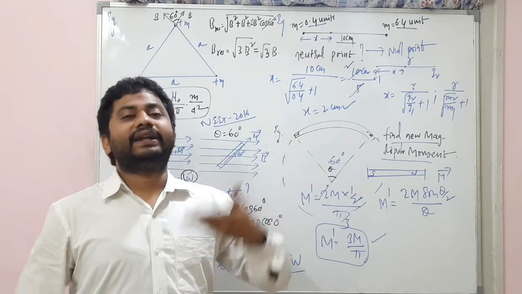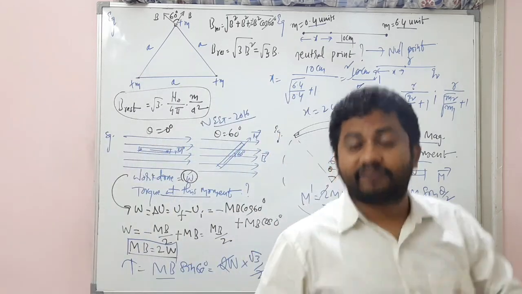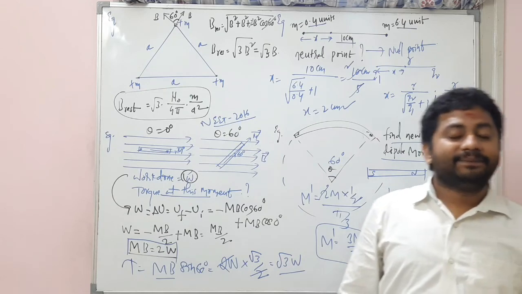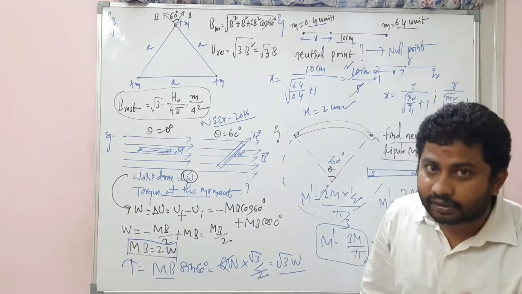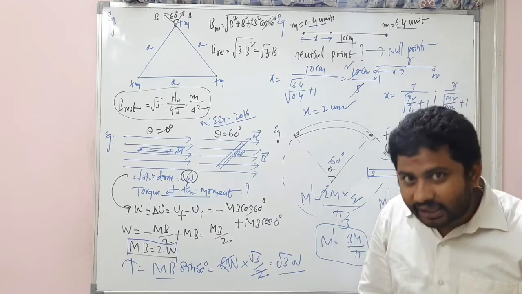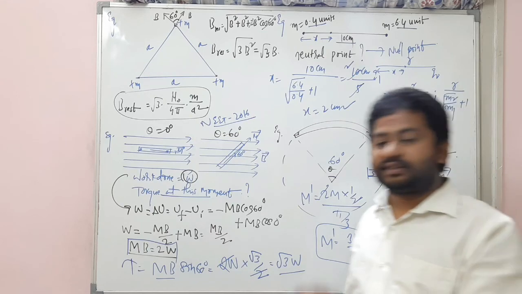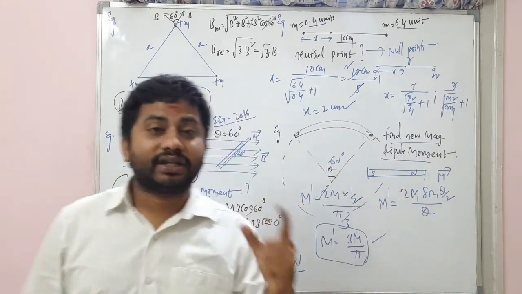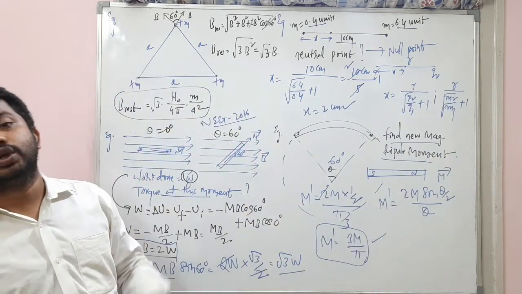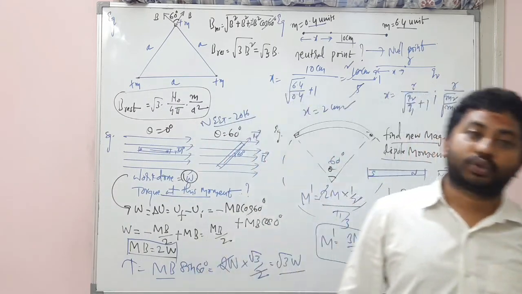Then magnetic substances: diamagnetic, paramagnetic, and ferromagnetic substances. Then the hysteresis curve and the numericals, right? So I think next class, for half an hour, we will be discussing the continuation of this chapter. Then we'll start a new chapter called electromagnetic induction, my dear students.